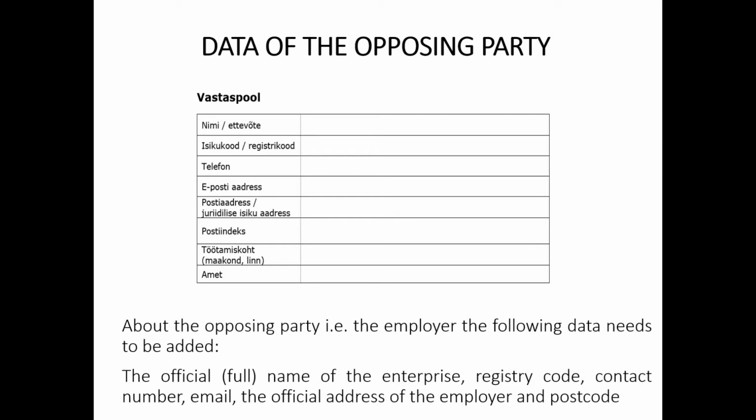Official company data, such as registry code and address, can be found in the employment contract or business register, which is located on the webpage ariregister.ric.ee. When searching the company's data in the business register with a keyword, you should make sure that what appeared as a result is in fact the right company.